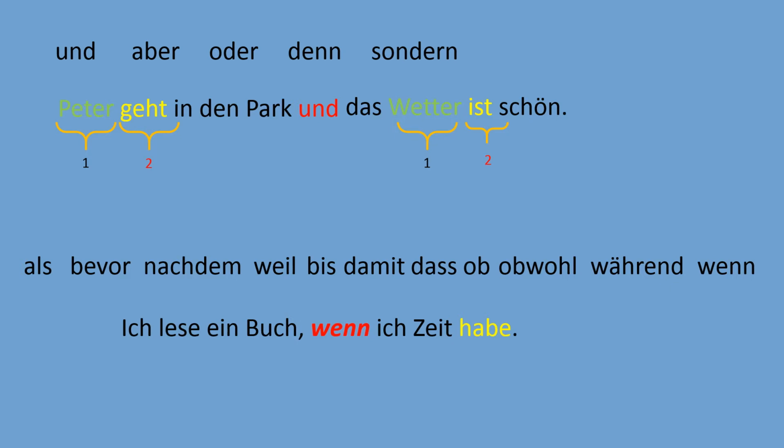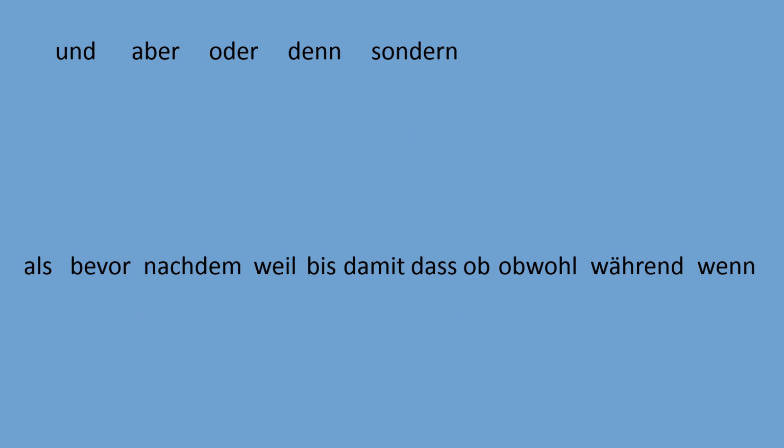So the verb needs to be used at the end of the dependent clause. So in wenn ich Zeit habe, I highlighted the verb habe in yellow, and it's used at the end of the sentence.